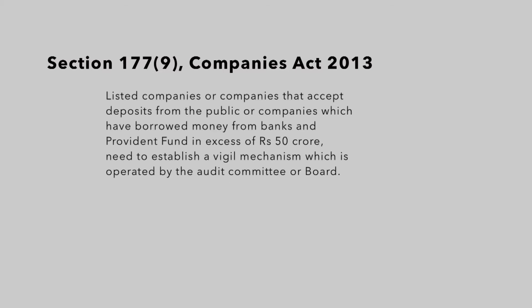Then section 177 clause 9 of the Companies Act requires the listed companies to have a vigil mechanism, which is to be operated by the audit committee or the board. For that, a director shall be nominated who will undertake the role of the audit committee, and the whistleblower could report any unethical behavior or policies or frauds that are being committed in the company.